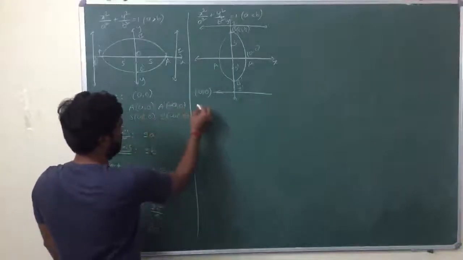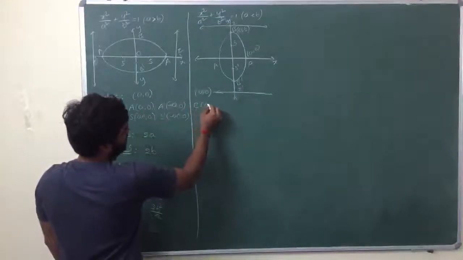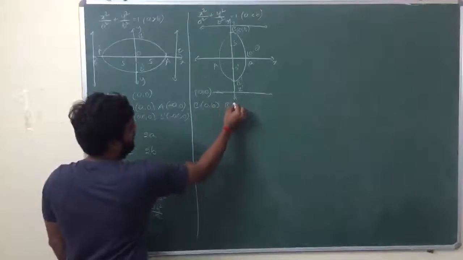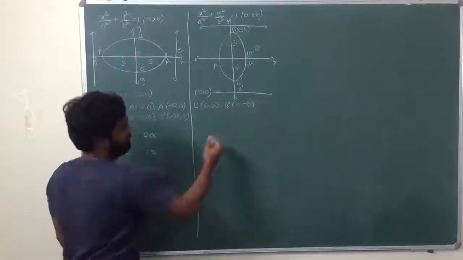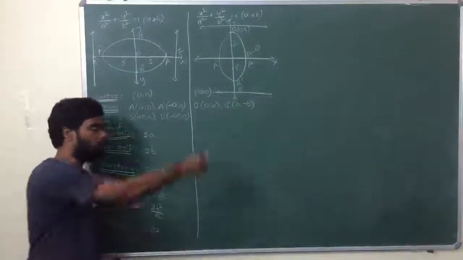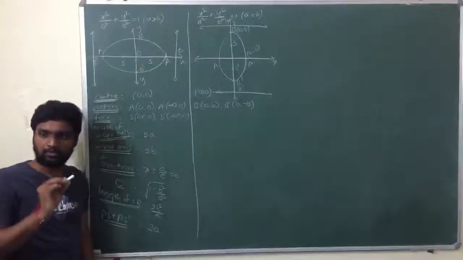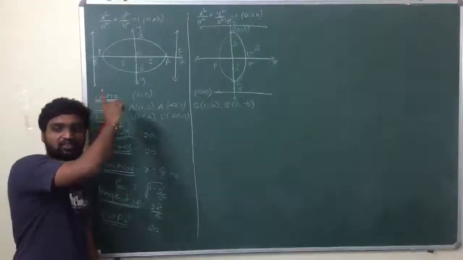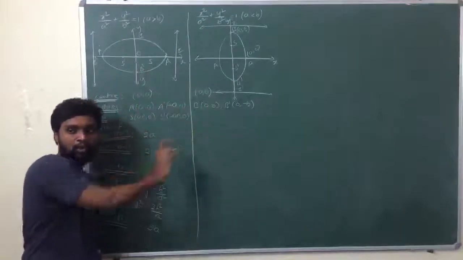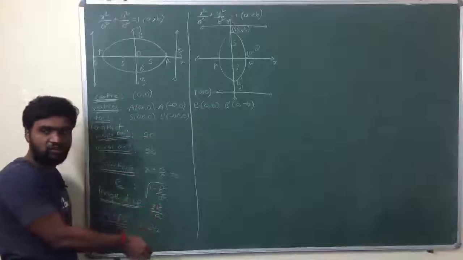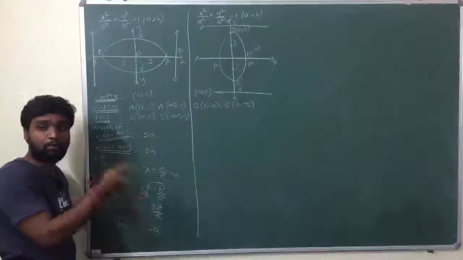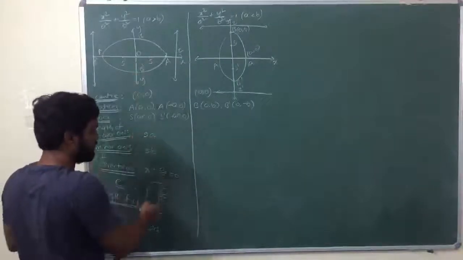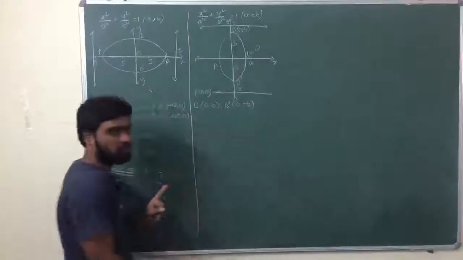Now coming to this, vertices are 0 comma b and 0 comma minus b. So see how to write all these quantities, similar to what we have written for the parabolas y square is equal to 4ax and x square is equal to 4by. Consider this as y square is equal to 4ax and this as x square is equal to 4by.